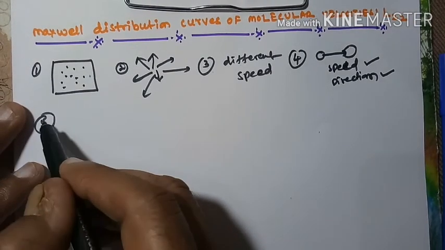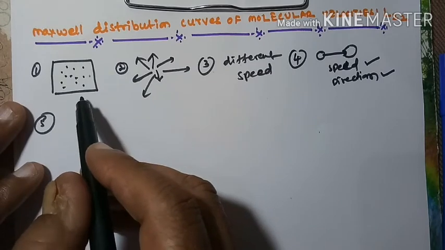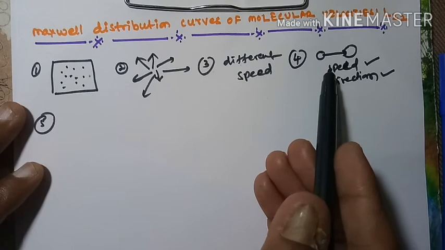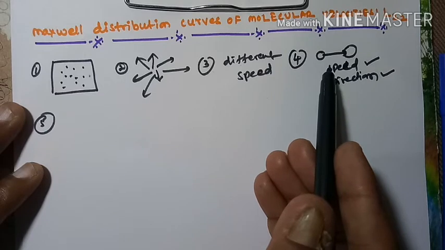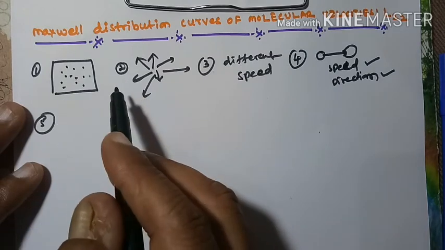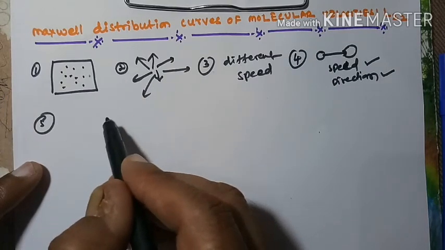And it is not possible to find the speed of each individual molecule. It is a very difficult task to find out the speed of each individual molecule. So we consider probability considerations in order to find out the molecular speeds.